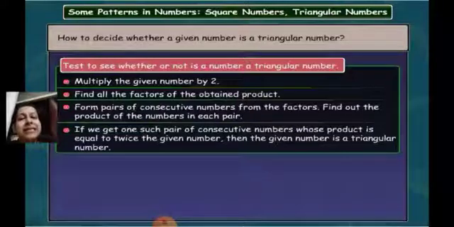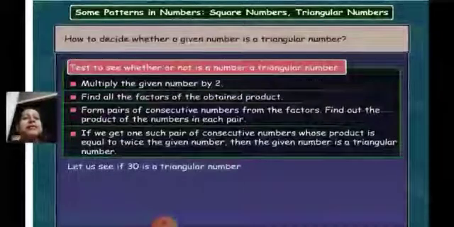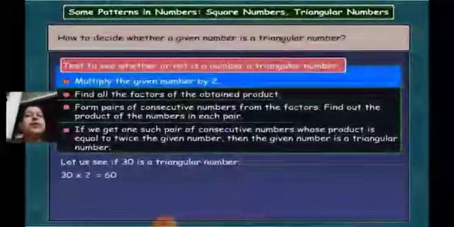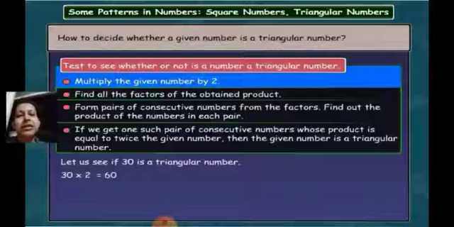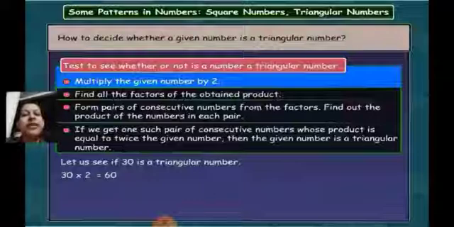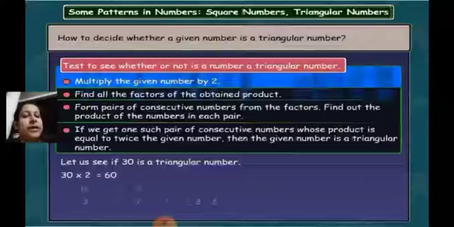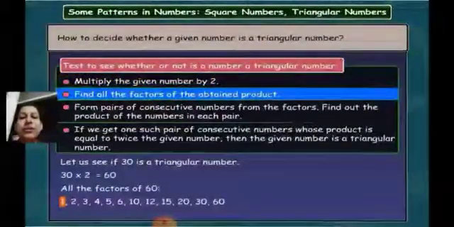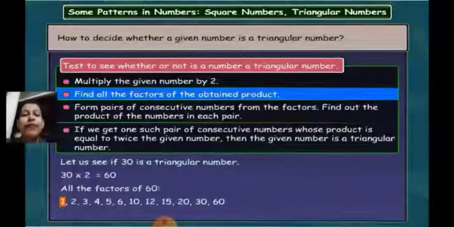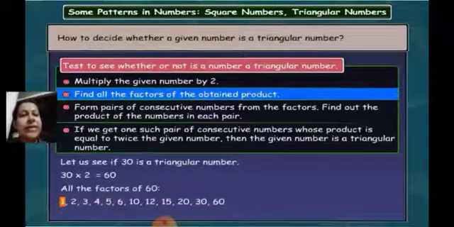So let's try the same steps with another example. Let us see if 30 is a triangular number or not. Let's follow the steps. First, multiply the given number by 2. So 30 multiplied by 2, the answer will be 60. Second step, find all the factors of the product. The product here is 60. So the factors of 60 are 1, 2, 3, 4, 5, 6, 10, 12, 15, 20, 30 and 60.